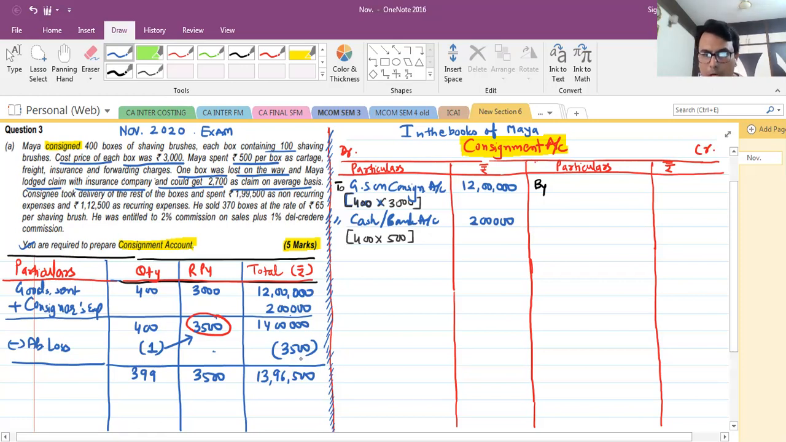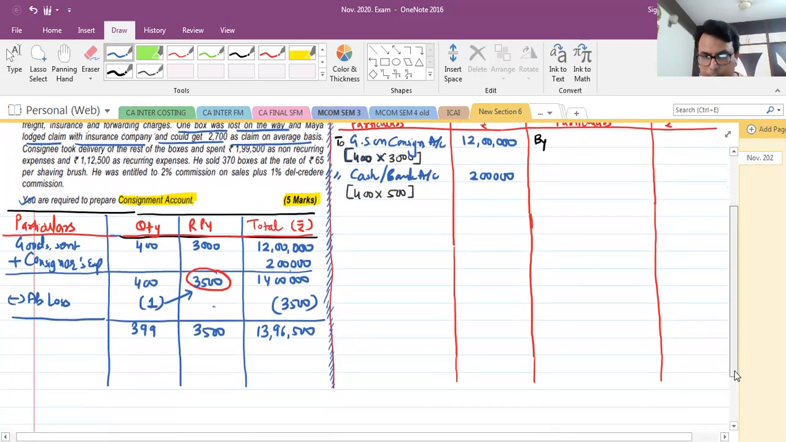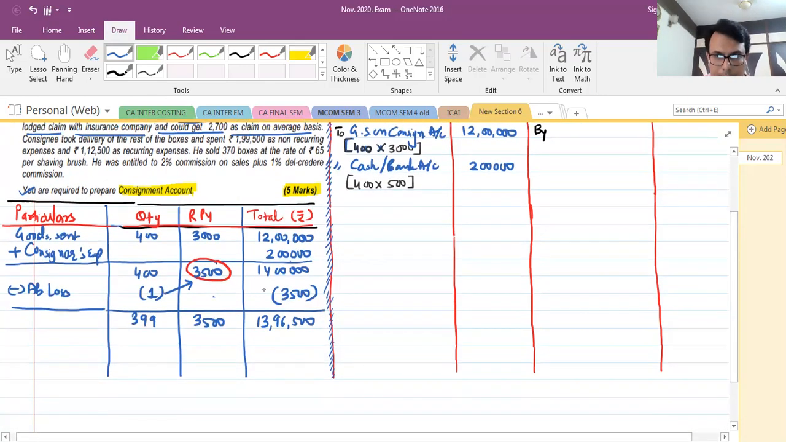Now how to pass the entry for abnormal loss? The whole amount 3500, will it be a loss for Maya? No, she has got 2700 also. So now what can we say? I will put the extract here.